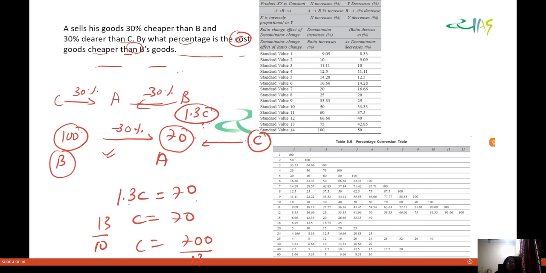So this will be how much? This will be 13. 13 will come how many times? 13 will come 5 times, because it will be 65. And this is 50. So this will come how much? Into 4 times.